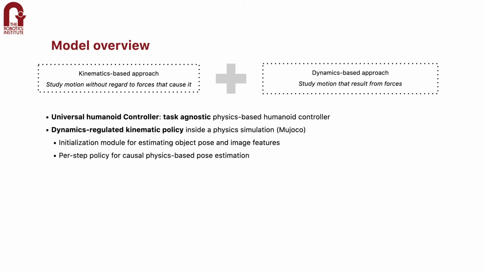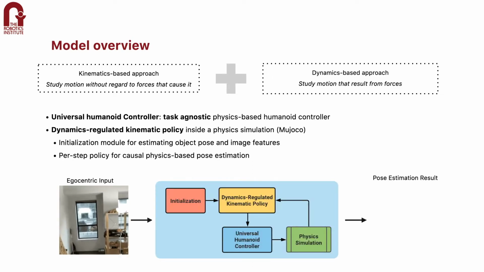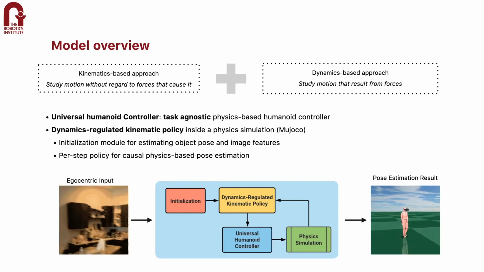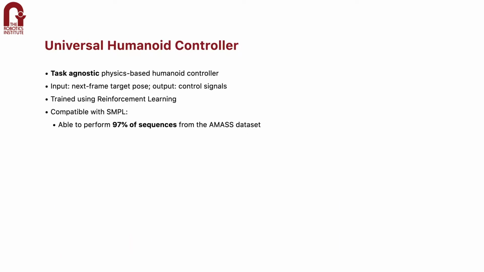And to tightly integrate these two, our framework consists of two main aspects: a universal humanoid controller and a dynamics-regulated kinematic policy that works in tandem with this controller to estimate pose inside simulation. We first propose a universal humanoid controller.